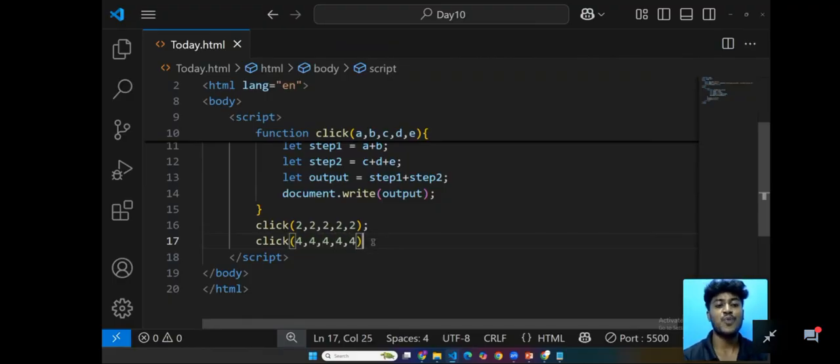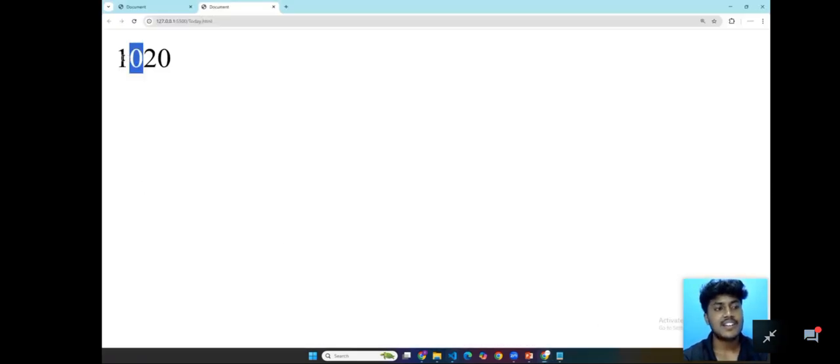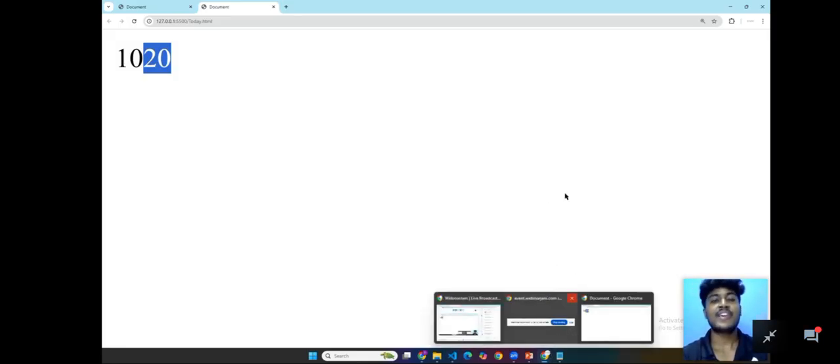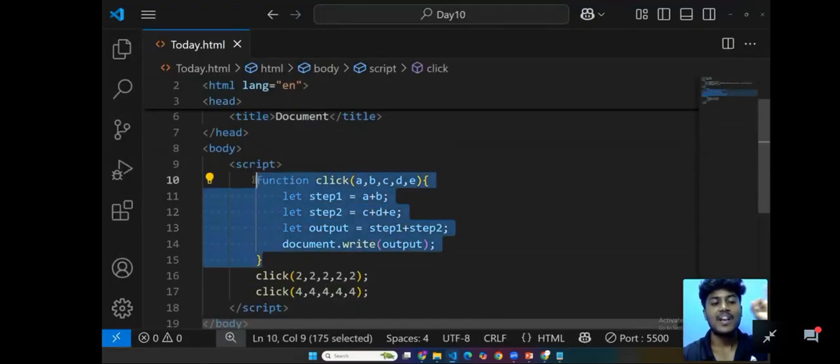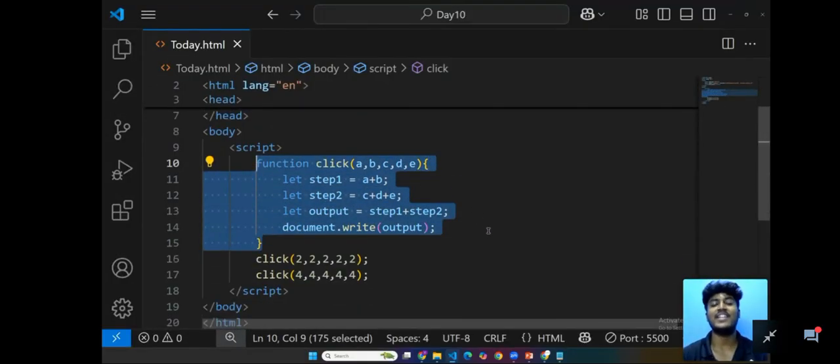Okay, so 5 times 4 means what is the answer? Yes, definitely 20. Here we can see 10 and then 20. So this is the actual purpose of the function. We can define it one time and use it infinite times, calling the function with different values. Is that clear? This is the purpose of the function.